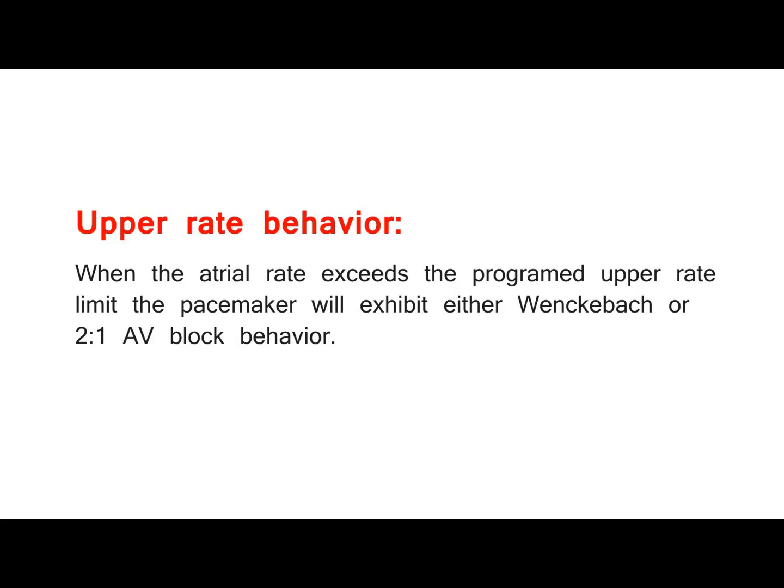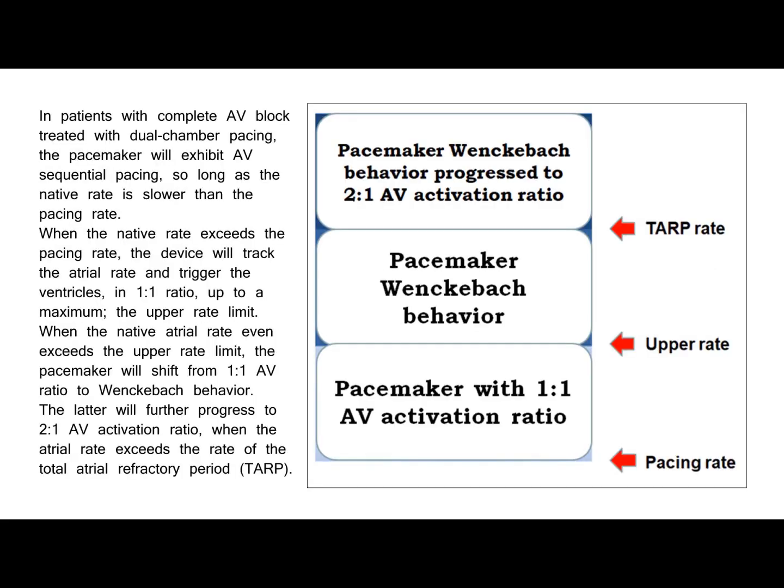Upper rate behavior. When the atrial rate exceeds the programmed upper rate limit, the pacemaker will exhibit either Wenckebach or 2:1 AV block behavior. In patients with complete AV block treated with dual-chamber pacing, the pacemaker will exhibit AV sequential pacing, so long as the native rate is slower than the pacing rate. When the native rate exceeds the pacing rate, the device will track the atrial rate and trigger the ventricles, in 1:1 ratio, up to a maximum, the upper rate limit.